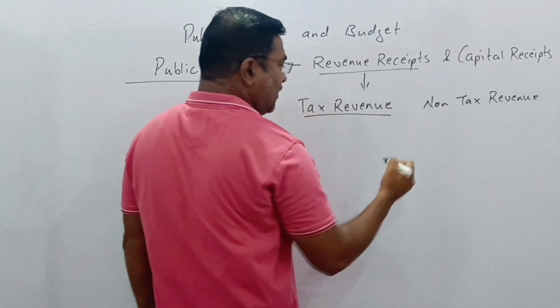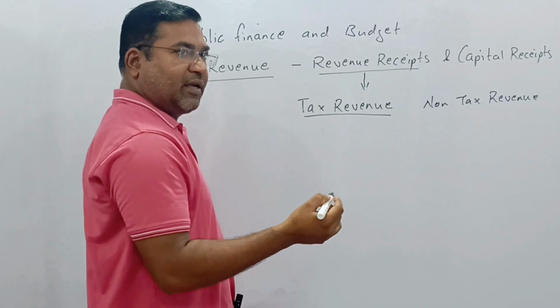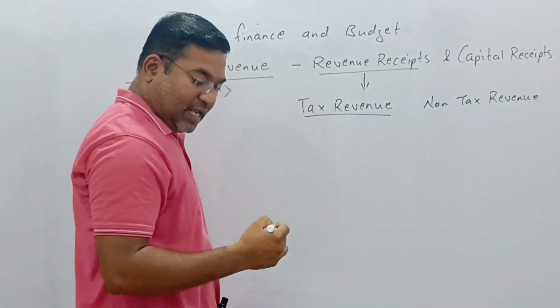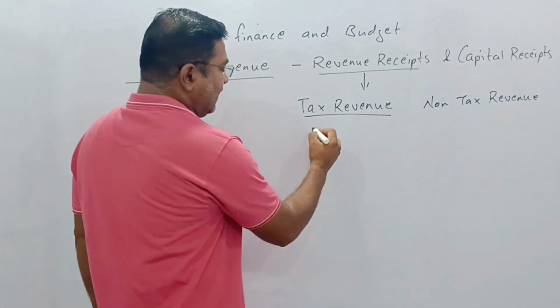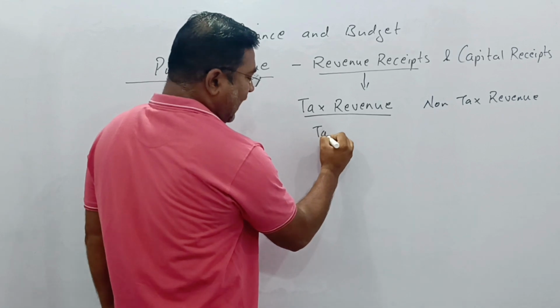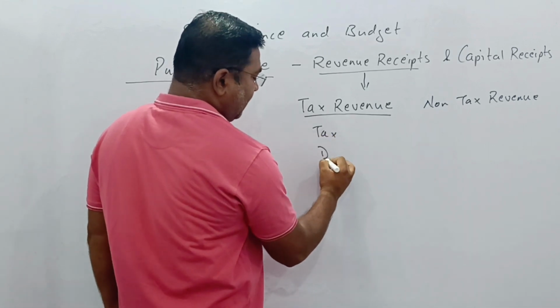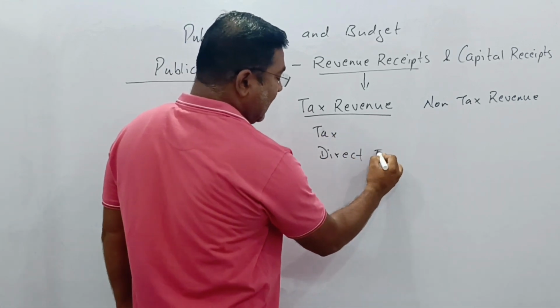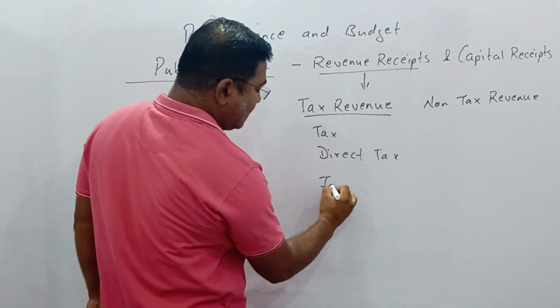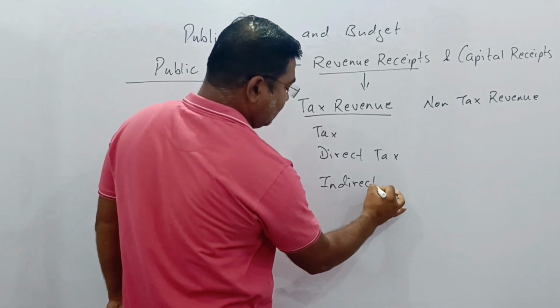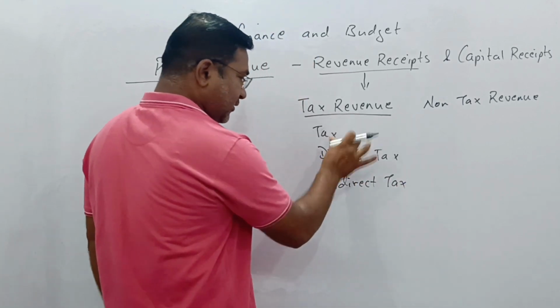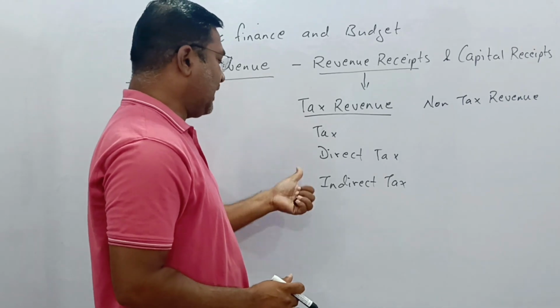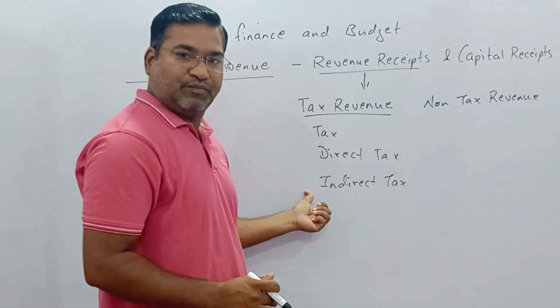Again, in tax revenue itself, there are two forms: one we call a direct tax, and another we call an indirect tax.